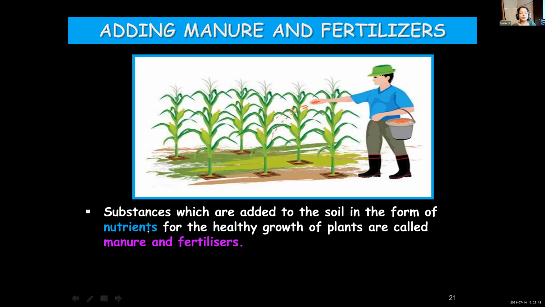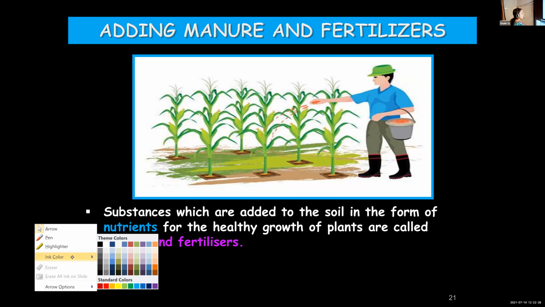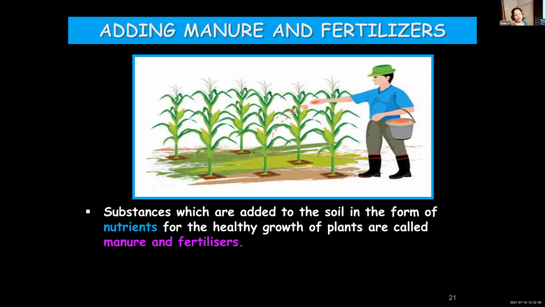Substances which are added to the soil in the form of nutrients for the healthy growth of plants are called manure and fertilizer. This is a common definition for manure and fertilizer. If a question is asked, what are manure and fertilizers, you can give this definition. If asked separately, other definitions are there which you will learn later. You can say these are the substances added to the soil. As I always say, when the sentence is a bit lengthy, you break it into parts or segments.